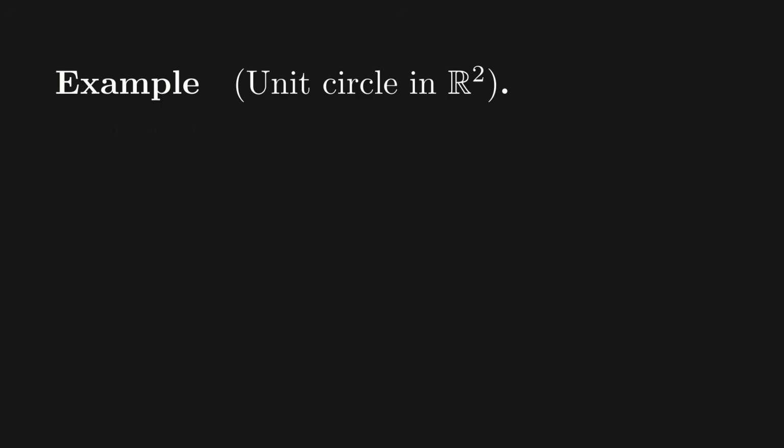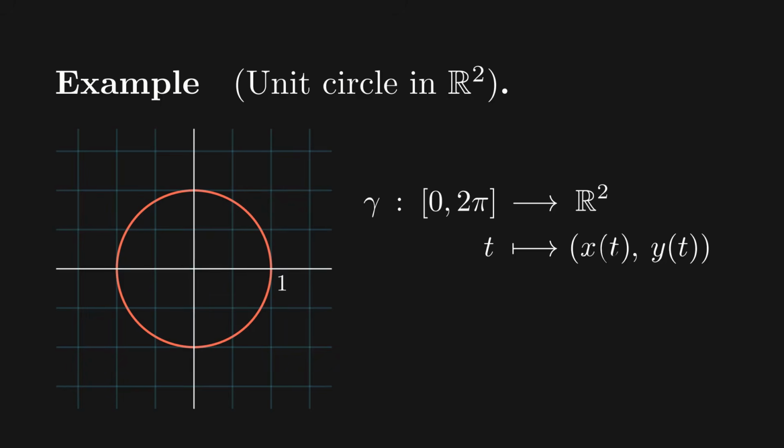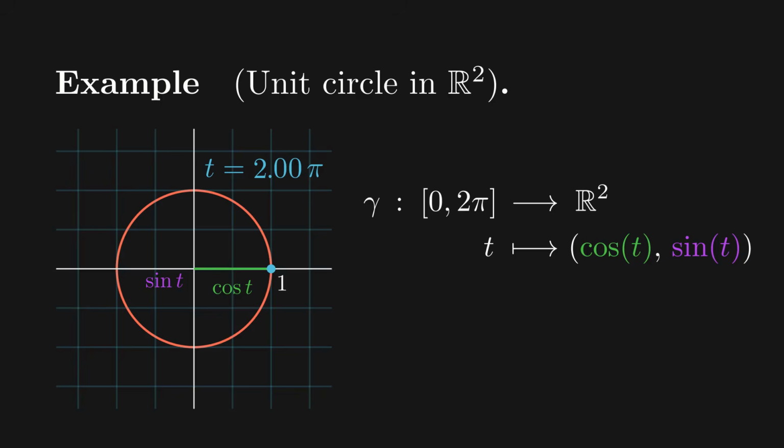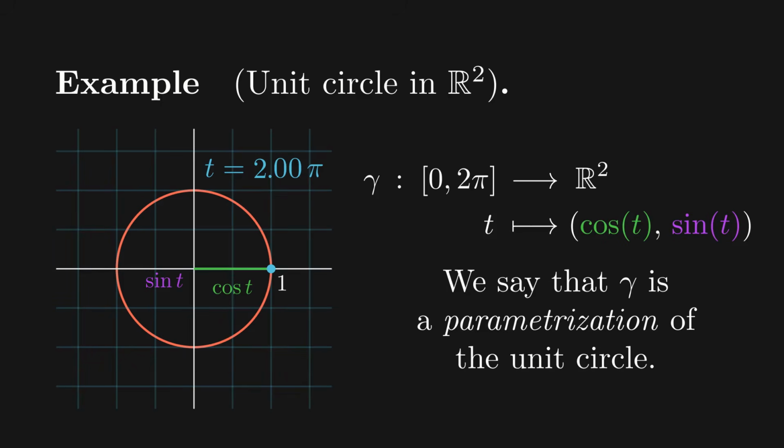Now, let's quickly see an example. The unit circle in R2. We want to apply our definition and find a parametric curve whose image is the unit circle. If we take the interval I to be 0 to pi, this is as simple as taking the x component to be cosine of t and the y component to be sine of t. The parameter t can be thought of as representing time. We say that gamma is a parameterization of the unit circle.